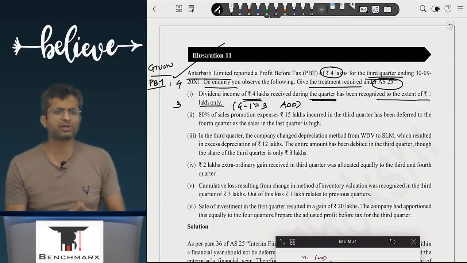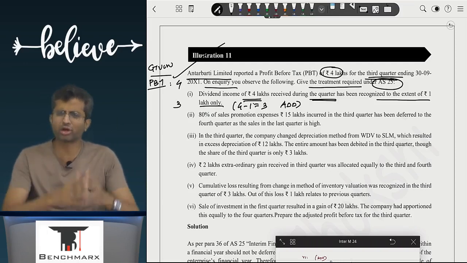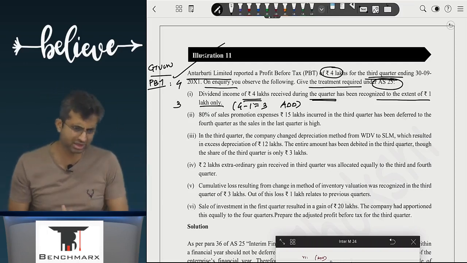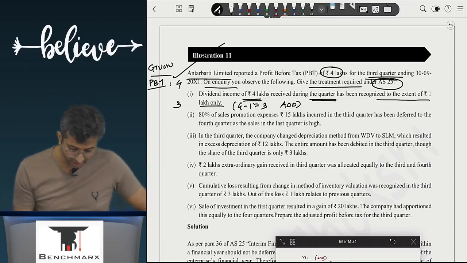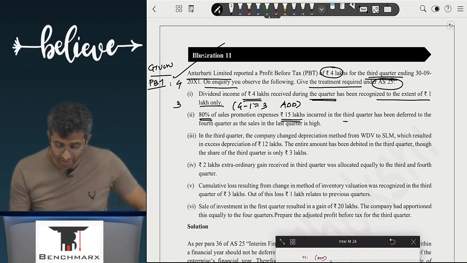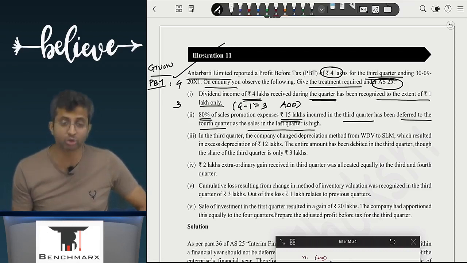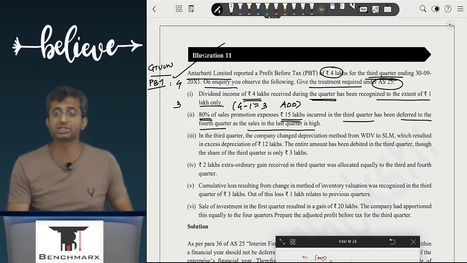Acha, if instead of dividend, this was interest income for the entire year, then is 1 correct? Yes. Second, 80% of the sales promotion expenses of 15 lakhs incurred in the third quarter have been deferred to the fourth quarter as the sales in the fourth quarter are high. We have done various seasonal business questions. Can you do that deferral?